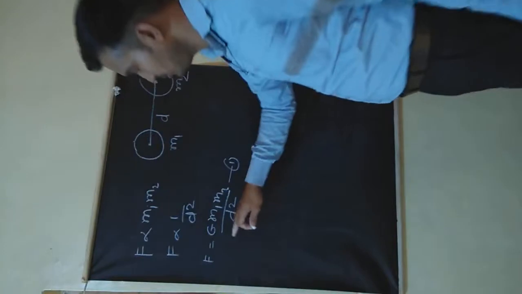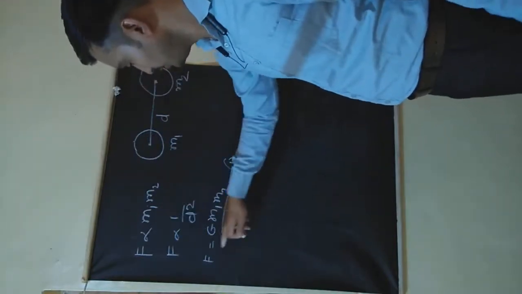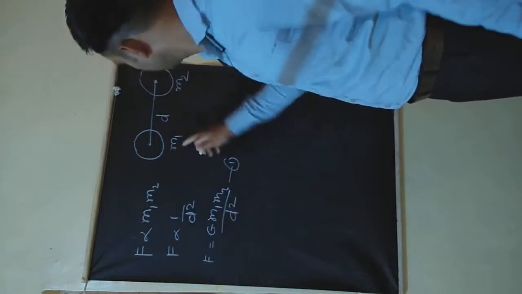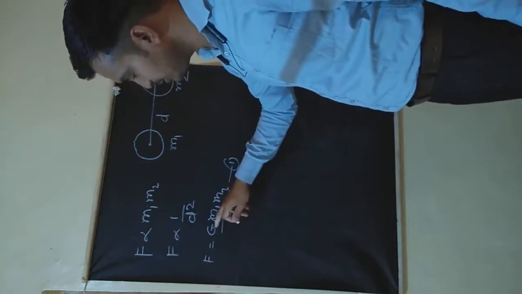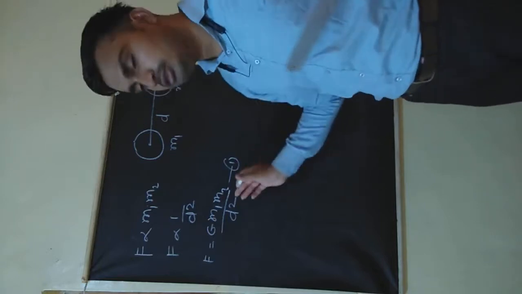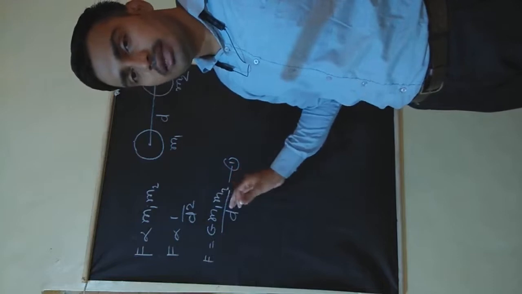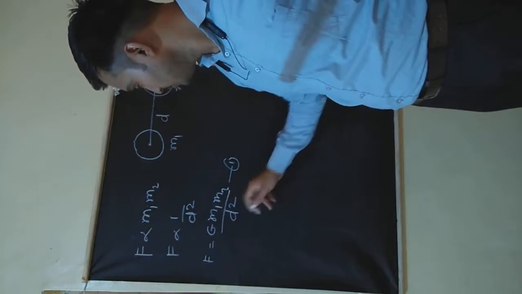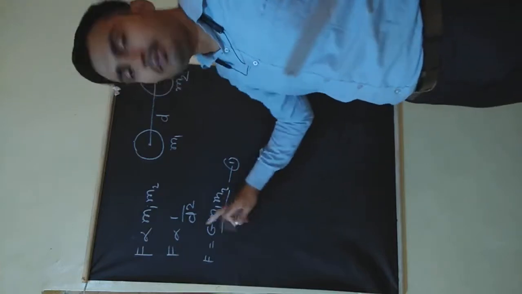So by combining this equation, we get F equal to G m1 m2 upon d square, and this is the force acting between these bodies. Here capital G is the universal gravitational constant. Its value is 6.67 into 10 raised to power minus 11 Newton meter square per kg square. From this equation we can write the equation for capital G also.